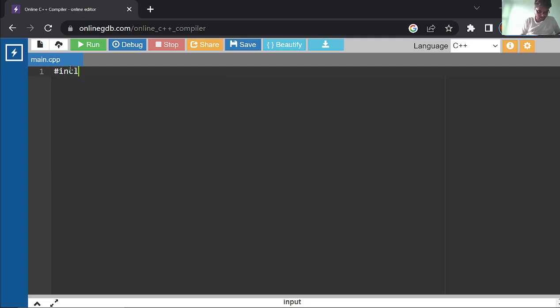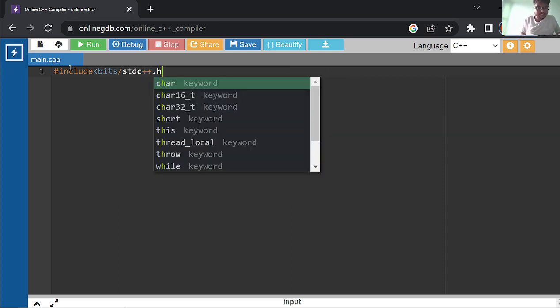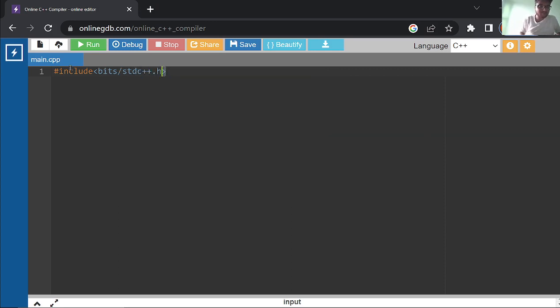hash include. I have told you that this include, bits/stdc++.h, includes all the libraries, so you don't have to write the libraries again and again for using different sets of classes. If you write this statement, it will always include all the libraries.